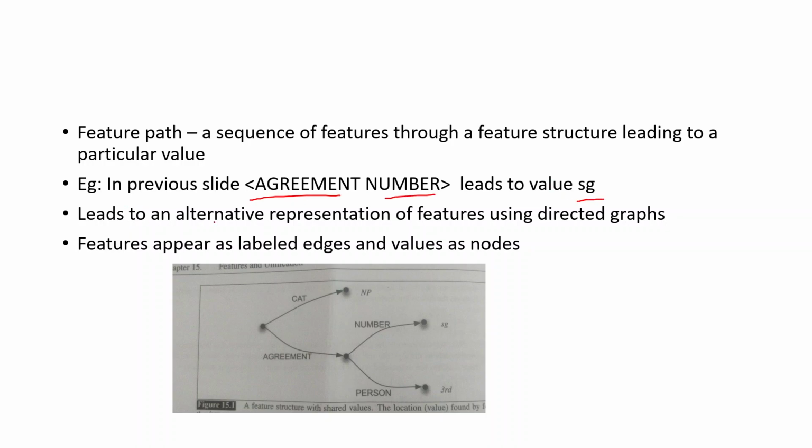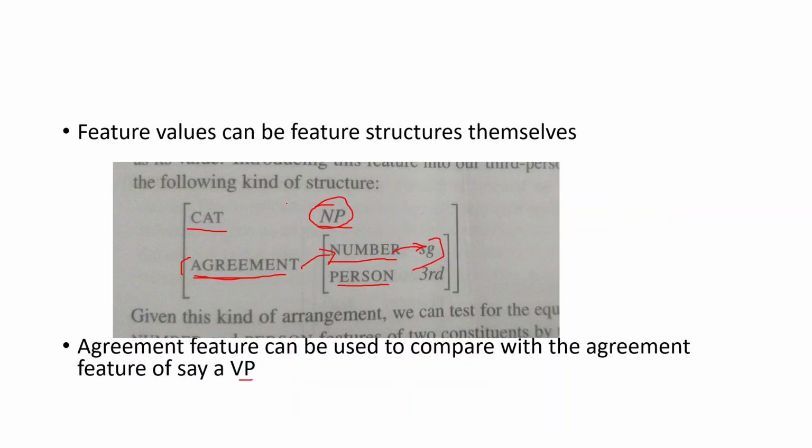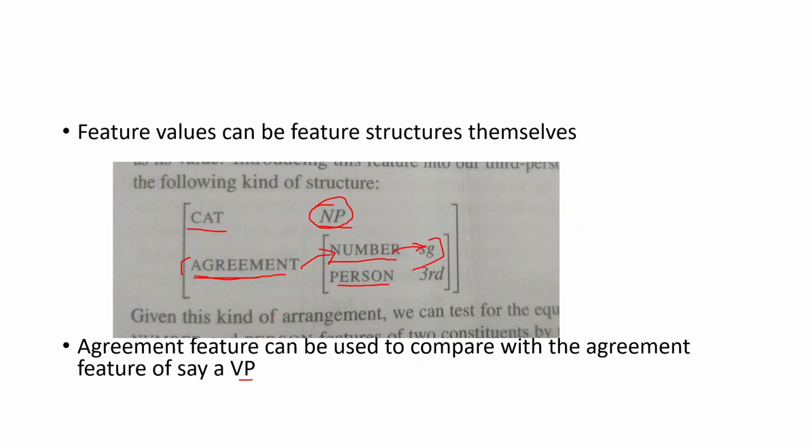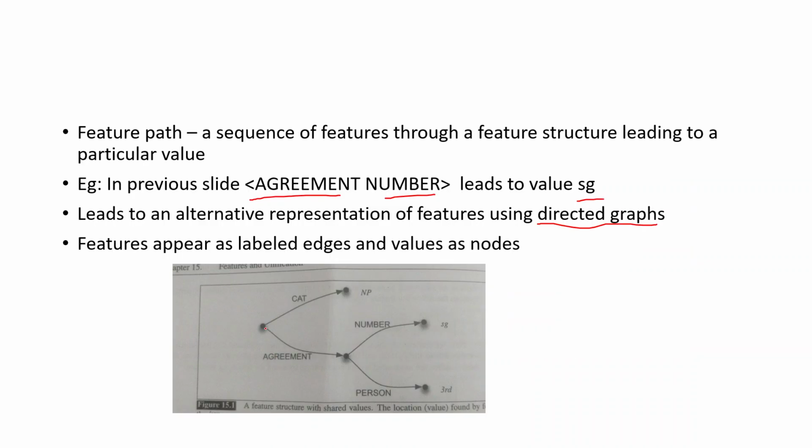Now, this is actually an alternative representation of features using directed graphs. Earlier we said features are represented as feature value pairs in a matrix format. This is another way of representing the same thing. From the root, you've got two categories.